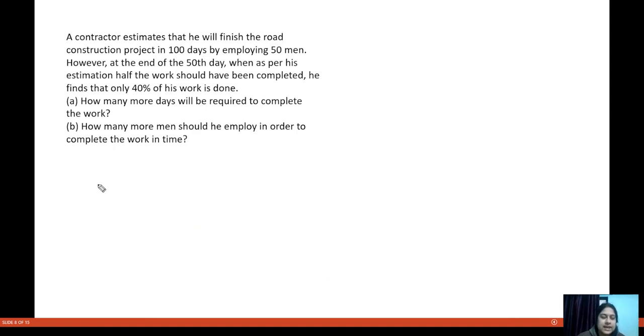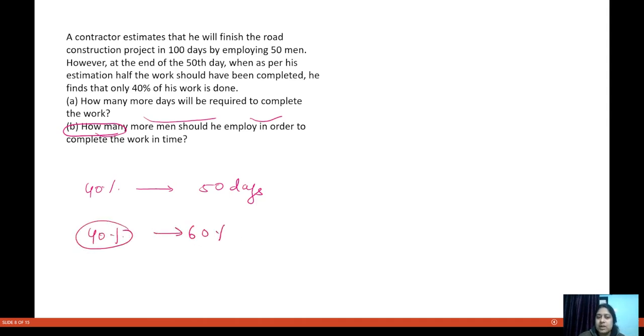What I am saying is that 40% work is completed in 50 days. Now it is asking how many more days will be required to complete the work. Because 40% work is completed, you need 60% more work to be done, and we have to find in how many days 60% work will be done.